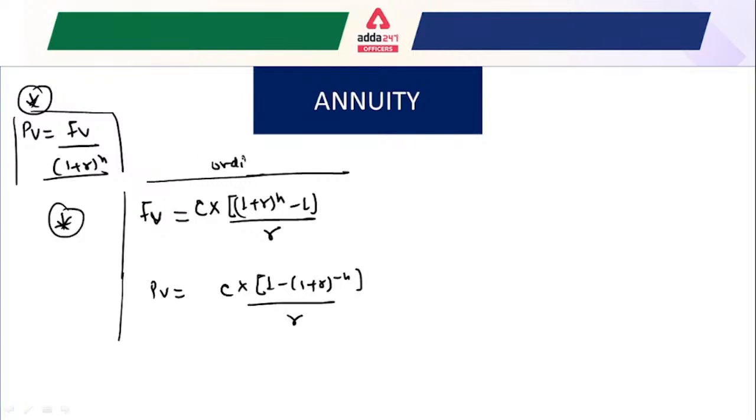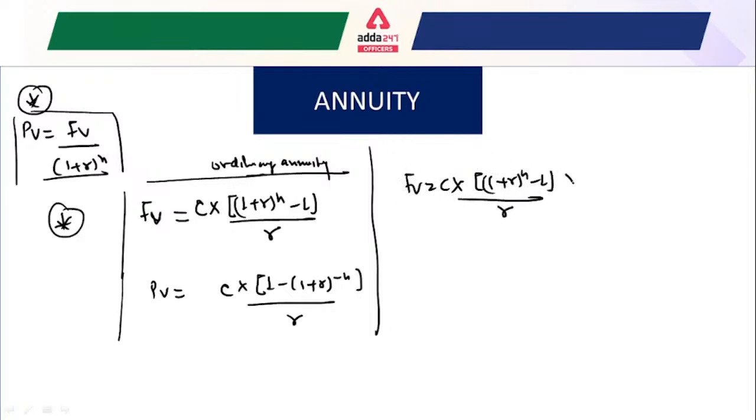And after that, if you have to calculate the formula for the annuity due, this is our formula. The only thing you have to do is multiply it by 1 plus r, and you will get the formula for the annuity due. I hope it is now clear for everyone.